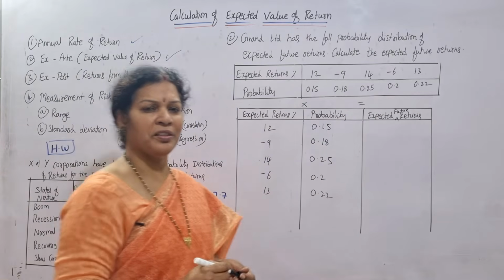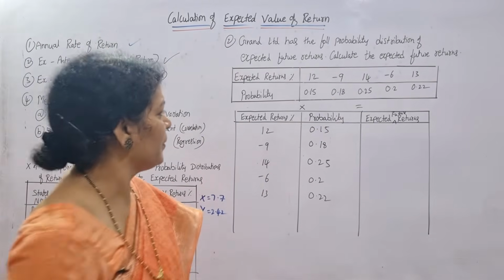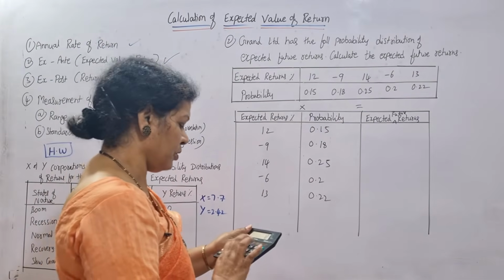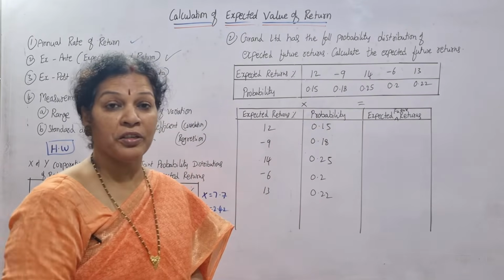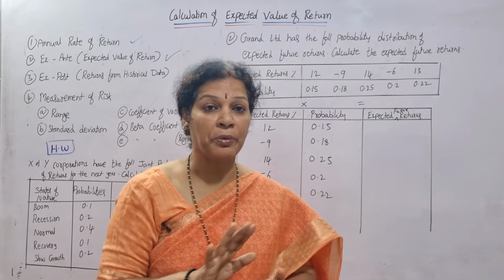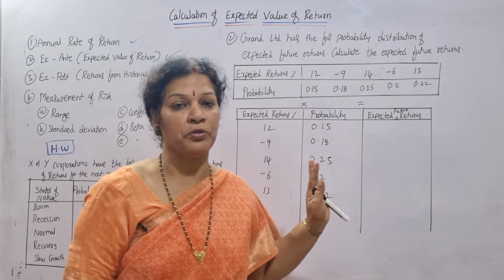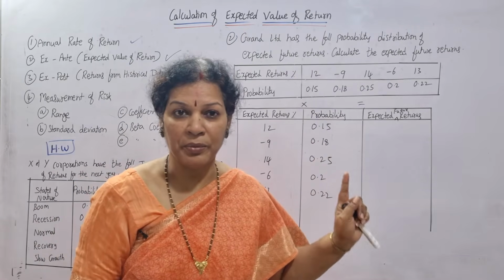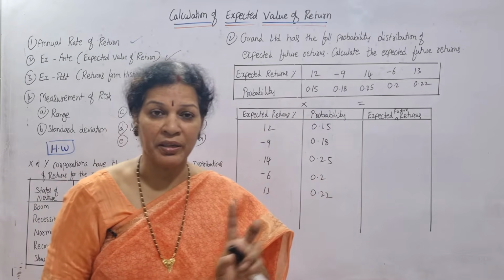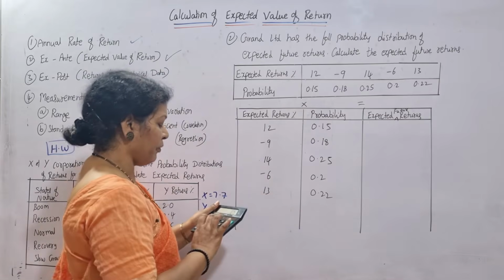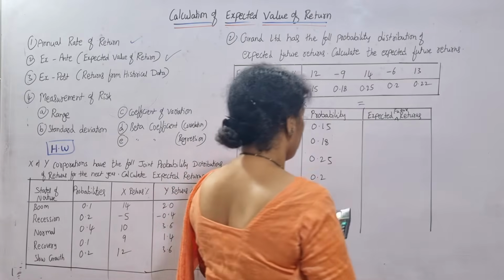Simple. Even an LKG, UKG student can work this out. See how we calculate this. 12 into 0.15. If you multiply, you get the expected future returns. Remember always, whenever a probability percentage is given, just multiply with the given data, then you will get the expected future value. Probability means multiply it, you will get the expected future value. Are you able to remember? Very easy. Now 0.15 into 12. So this is 21.6.